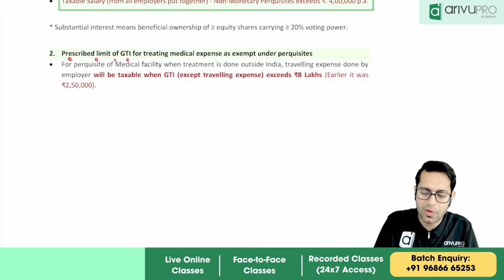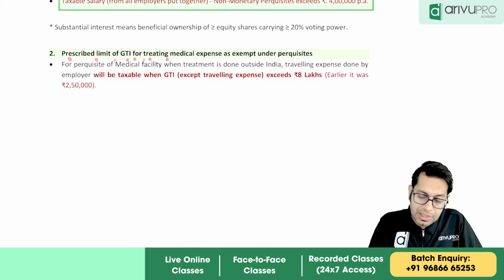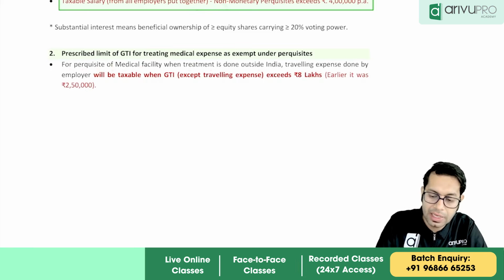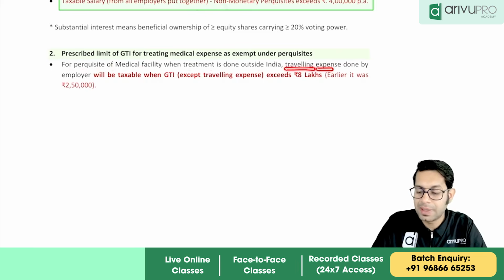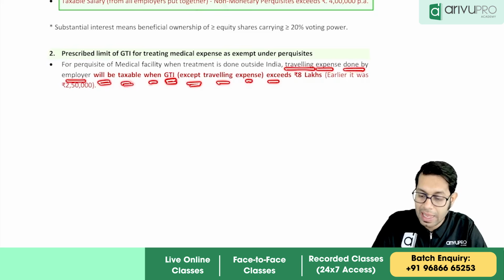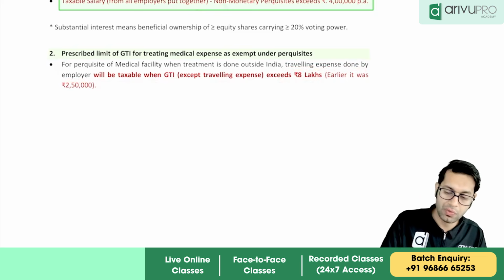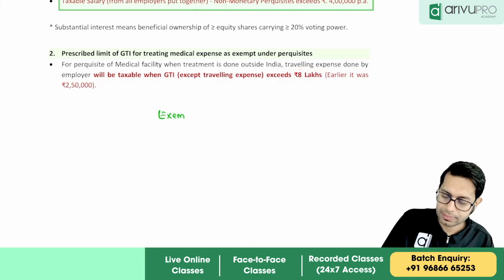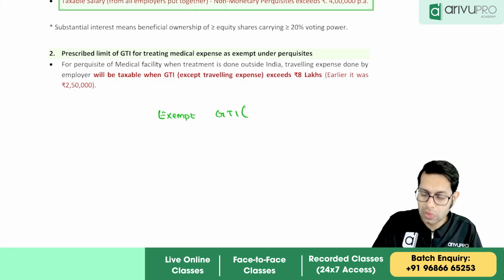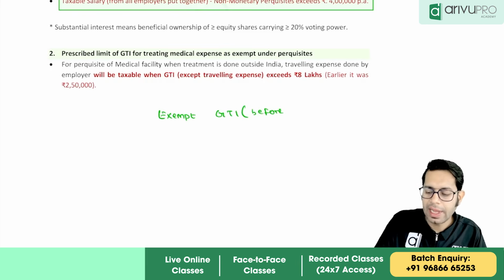So the prescribed limit of gross total income for treating medical expenses as exempt under perquisites: for the perquisite of medical facility, when the treatment is done outside India, travelling expenses paid by the employer will be taxable when gross total income excluding these travelling expenses exceeds 8 lakh rupees. So when will it be exempt? It will be exempt if your gross total income, which you should take before adding these travelling expenses,